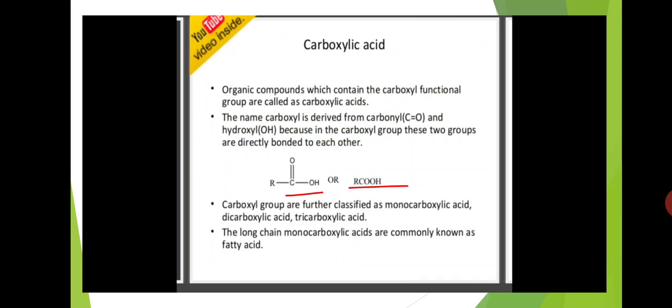Carboxylic acids are organic compounds that contain a COOH functional group, C double bond O, OH. Carbonyl group and hydroxy group are attached with each other and form the carboxylic acid functional group RCOOH. This carboxyl group is further classified into monocarboxylic acid, dicarboxylic acid and tricarboxylic acid, based on the number of COOH groups present. If one COOH group is present, that is mono. If two COOH are present, di, like that.